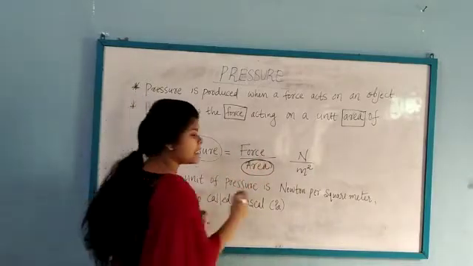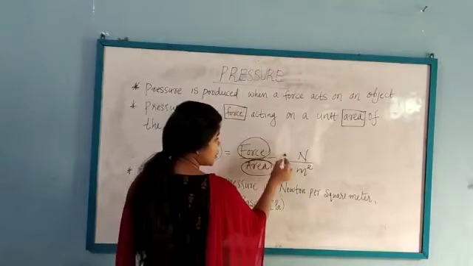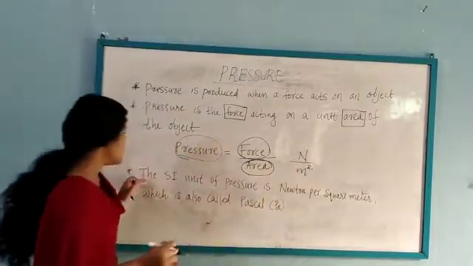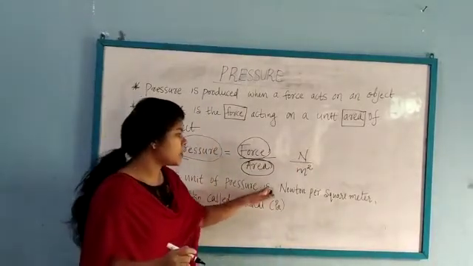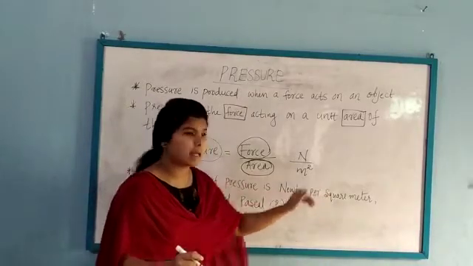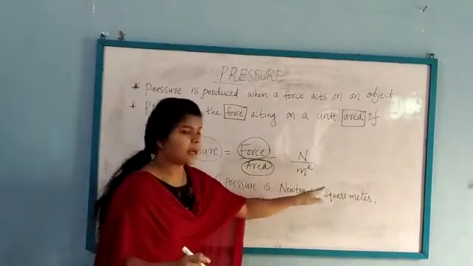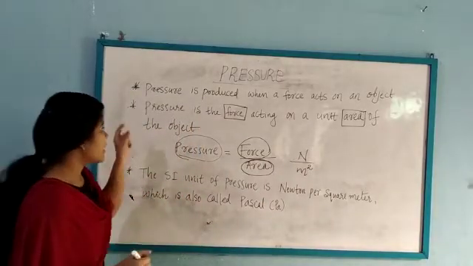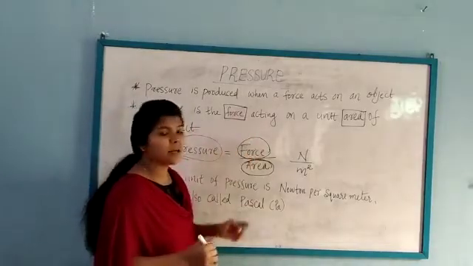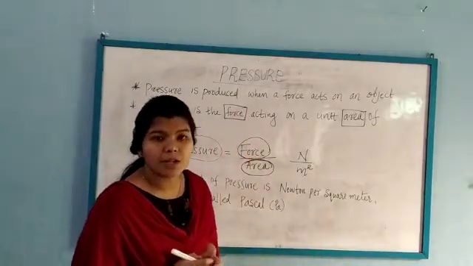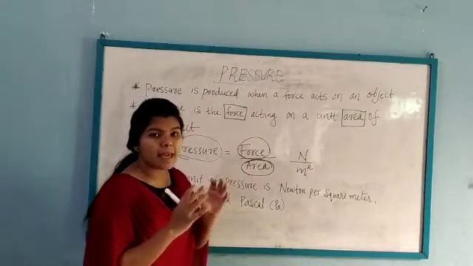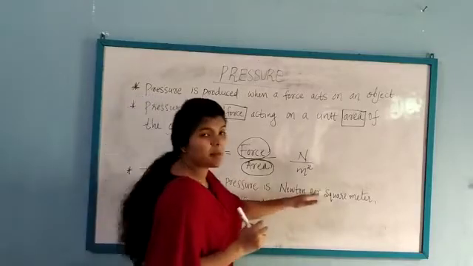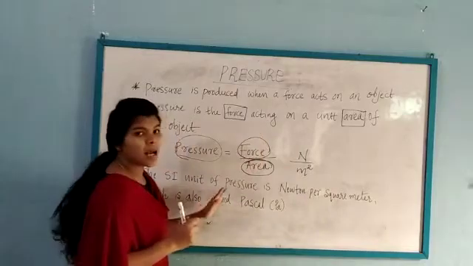And we know that the SI unit of force is Newton and area is meter square. Therefore, the SI unit of pressure is Newton per square meter, which is also called Pascal. So, pressure is the force acting on a unit area of the object, and the equation for finding pressure is force by area, and the SI unit of pressure is Newton per square meter or Pascal.